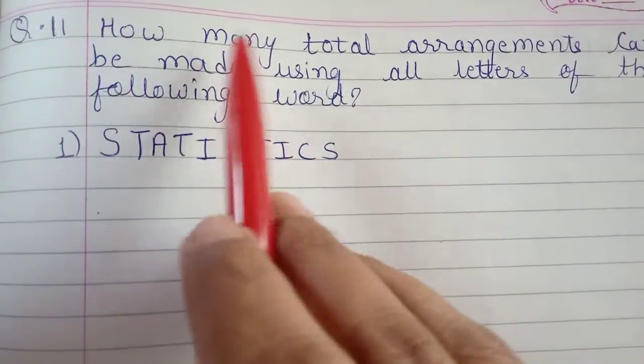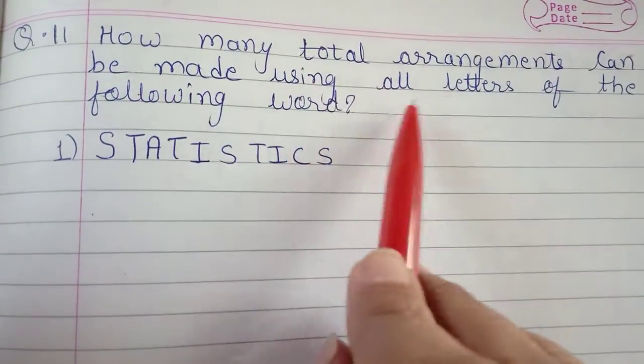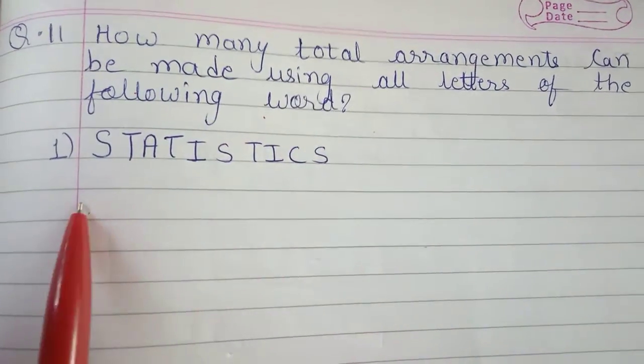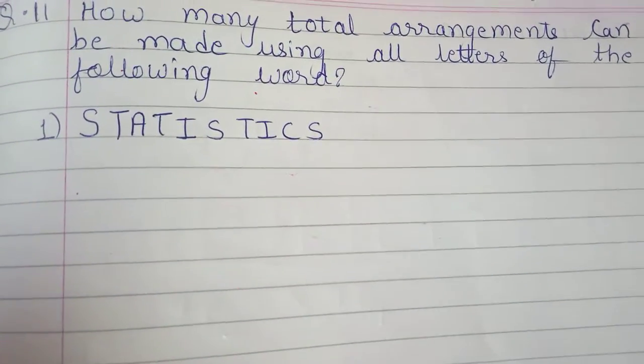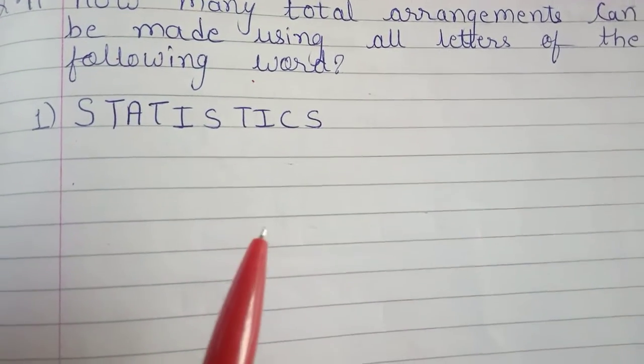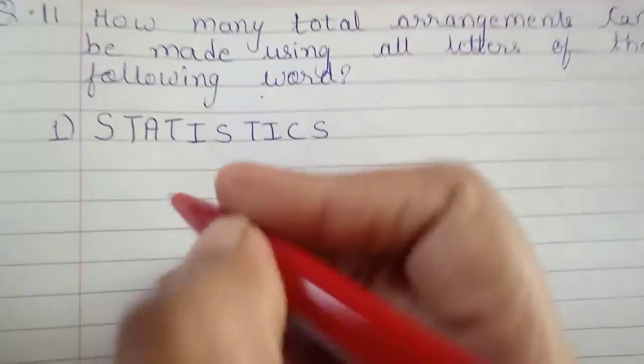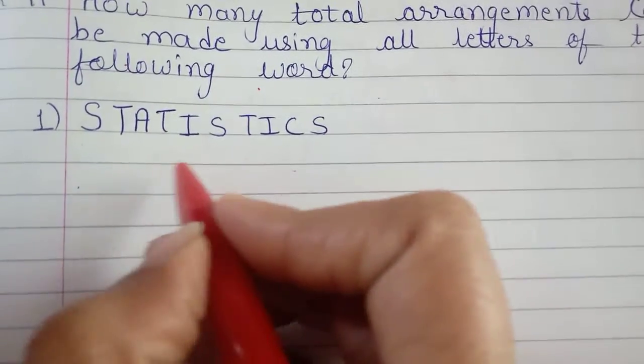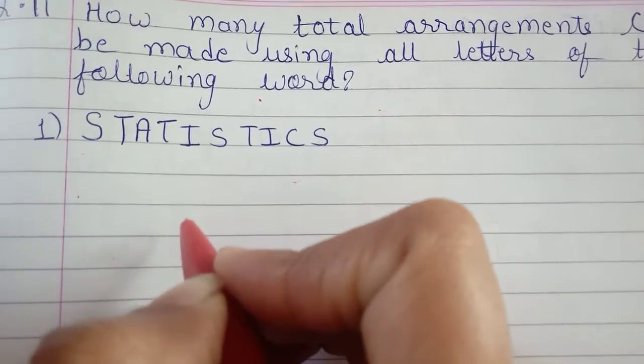Question number 11. How many total arrangements can be made using all letters of the following word? Statistics. Now in this word, total there are 10 letters, and of which, which letters are repeated?